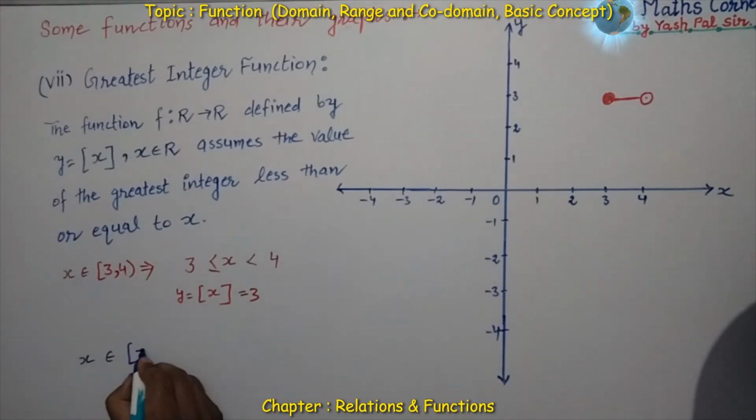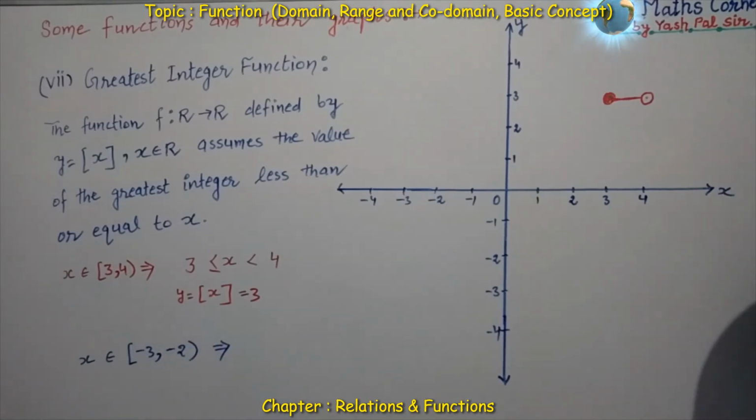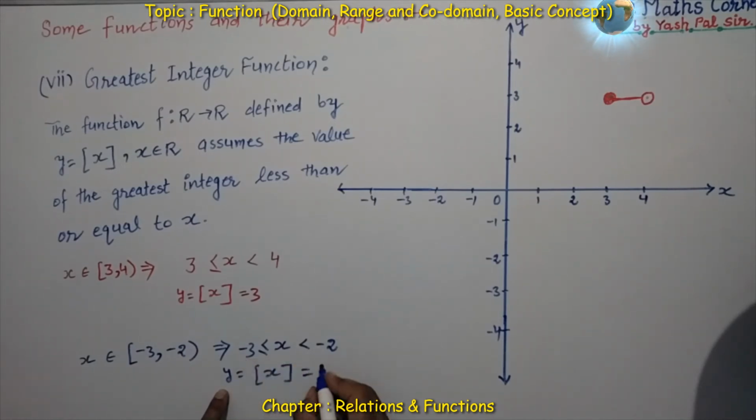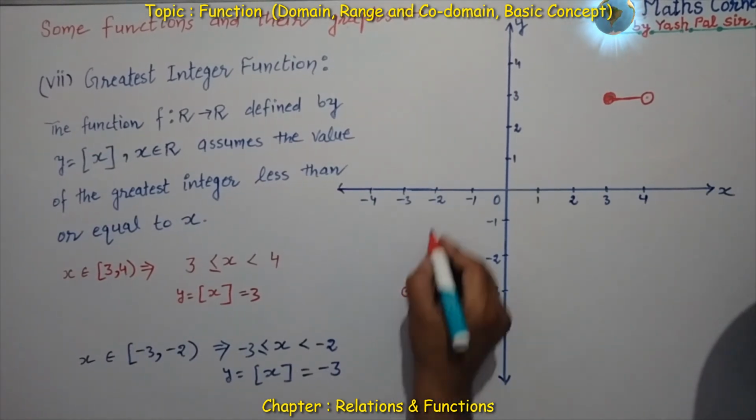Next, similarly, suppose x is taking the value from minus 3 to the next, minus 2. Then what happens? It means x is less than minus 2 but greater than or equal to minus 3. So here y is equal to the greatest integer function, and the value will be equal to minus 3.